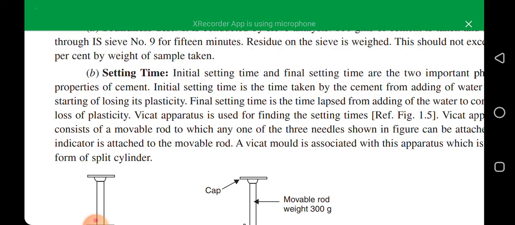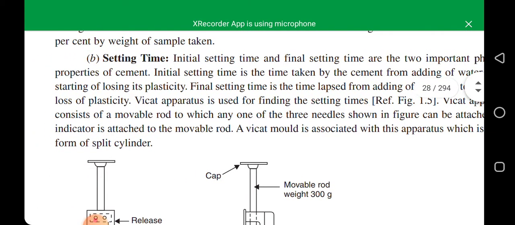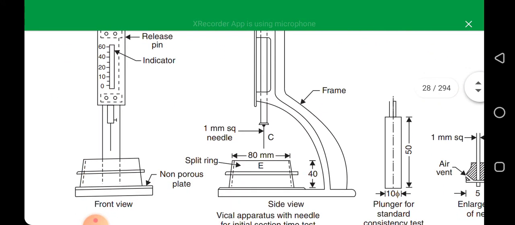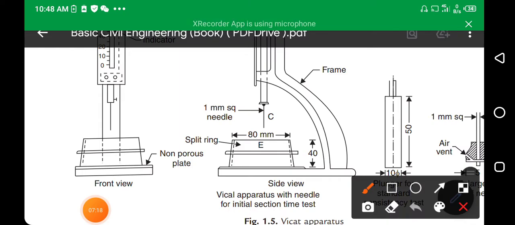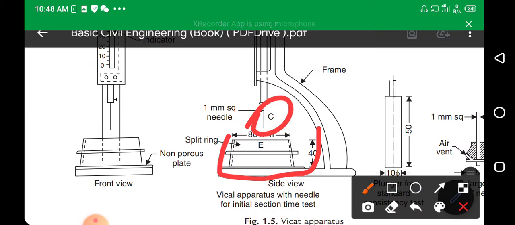Vicat apparatus is used for finding the setting time. Vicat apparatus consists of a movable rod to which any one of three needles shown in the figure is attached. Here is a figure. Okay, this is a 1 mm needle, you can see, and here is a mold. Let me highlight for you. This is a needle and this is a mold, where we put cement for testing.